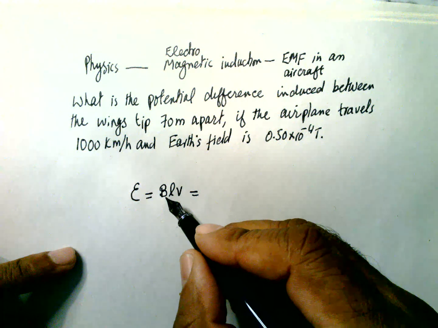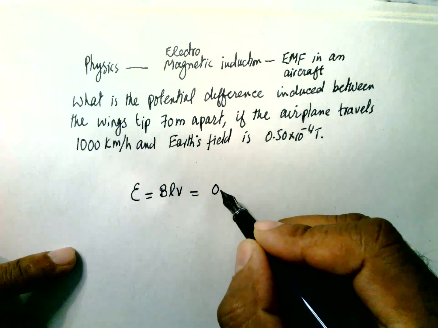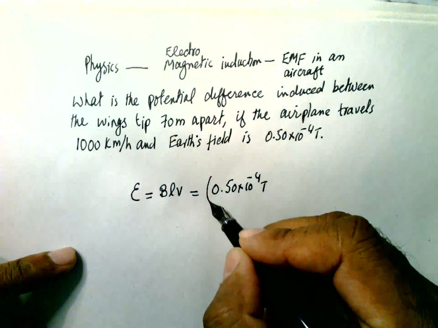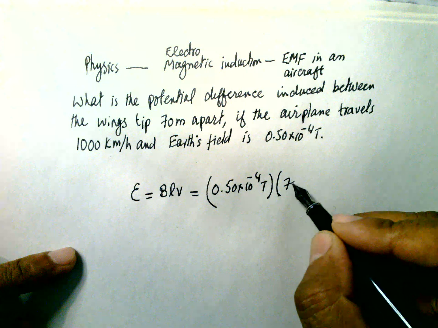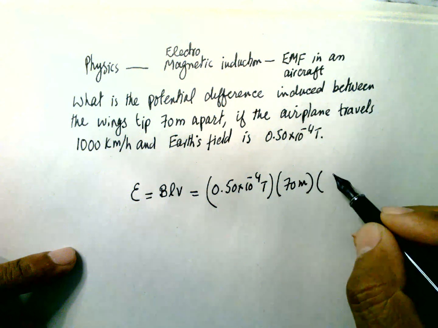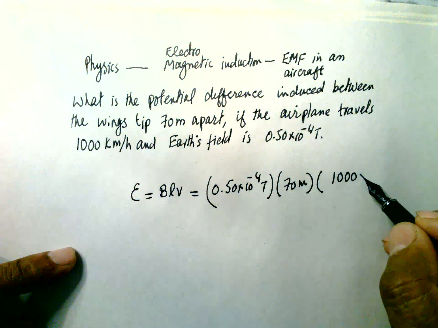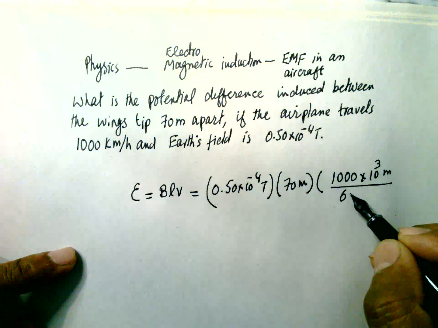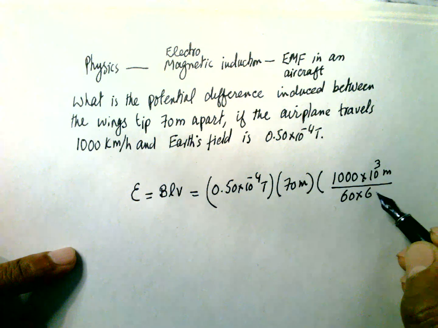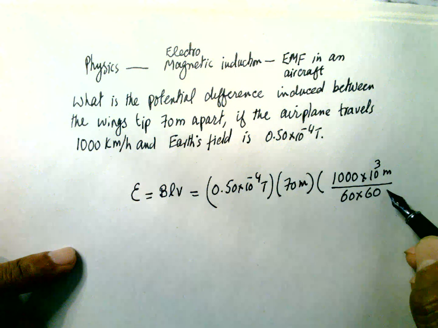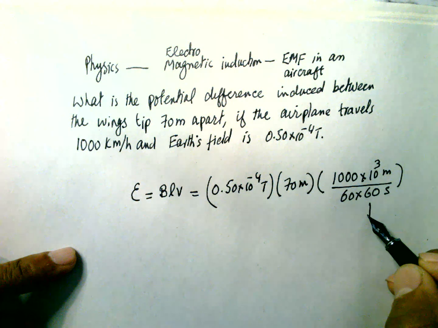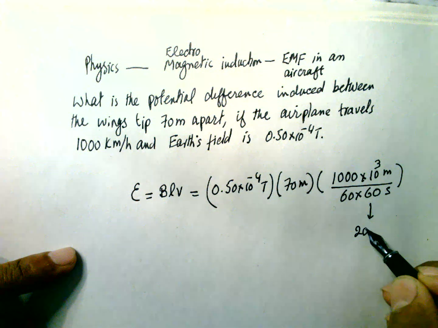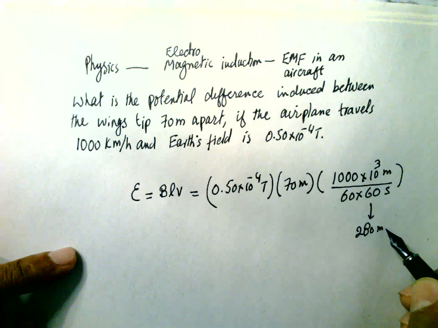So this is equal to, the magnetic field is 5.5 × 10 power minus 4 Tesla, the length is 70 meters, and the velocity is 1000 kilometers per hour. Kilo is 10 power 3 meters per hour, divided by 60 for a minute and multiplied by 60 for seconds. And this velocity, which is 1000 km/h, is equal to 280 meters per second.